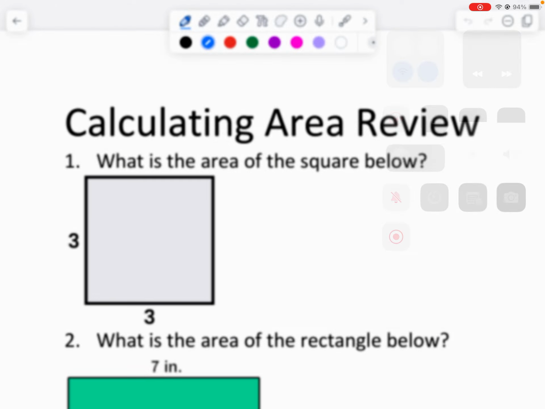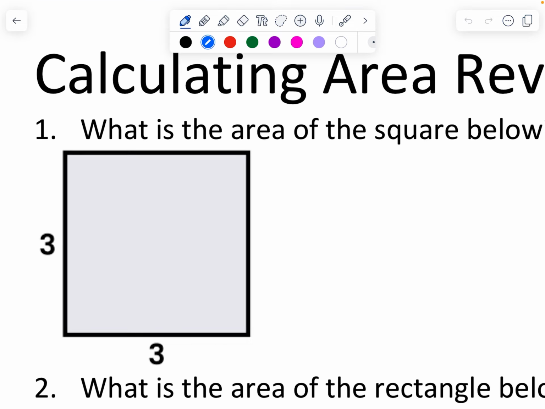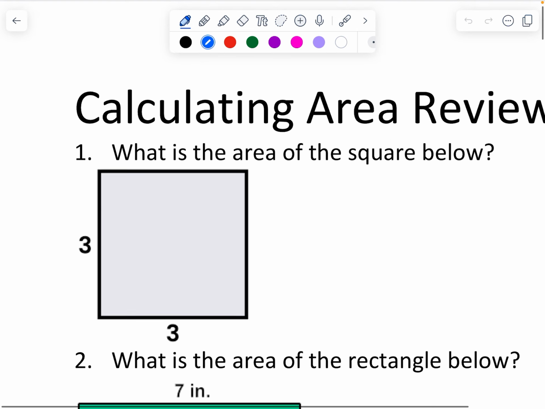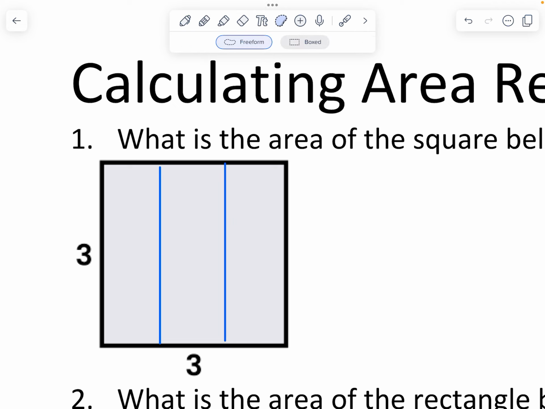All right, so today we're going to be talking more about dilations, but we're going to be doing it while also thinking about area. Just to remind you about what area is, area is a two-dimensional way of measuring how much space a shape takes up. We know that a one-dimensional way of measuring something is length. A two-dimensional way of measuring something is area.